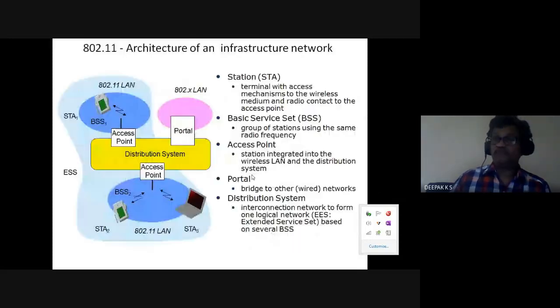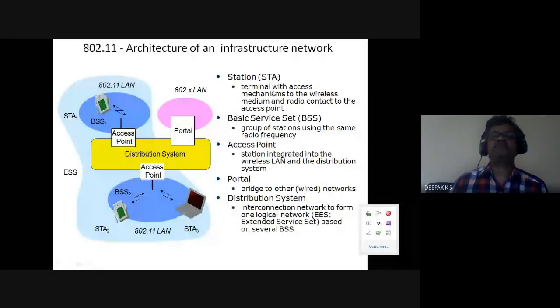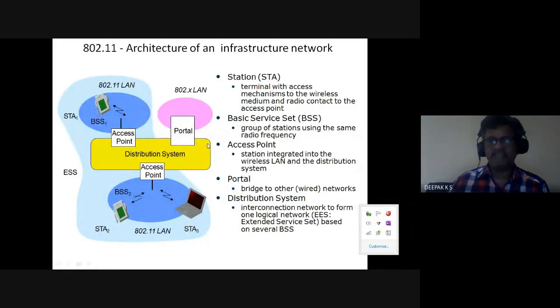So, the architecture of an infrastructure network. You have a station. All these are stations: terminals with access to wireless media. A basic service set has an access point which connects to a distribution system.